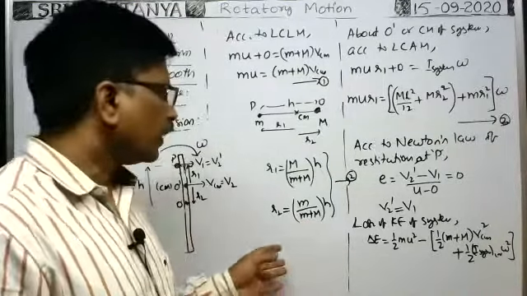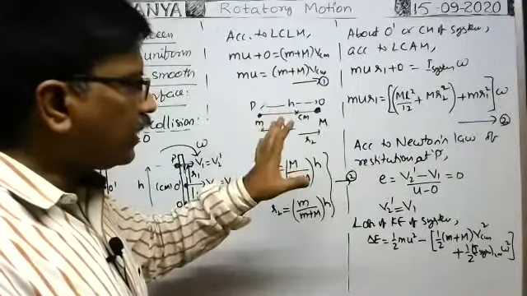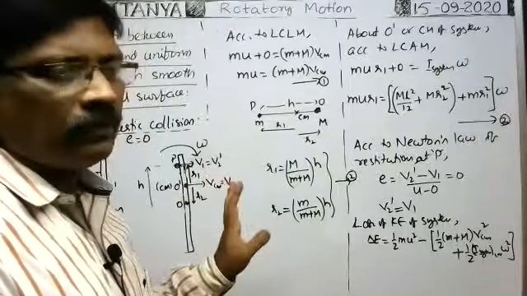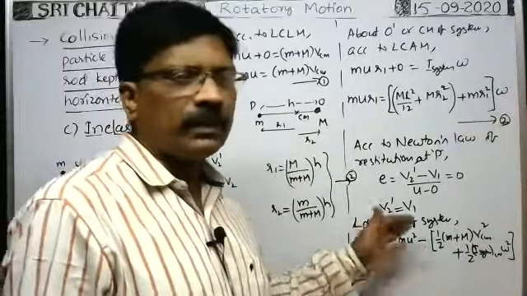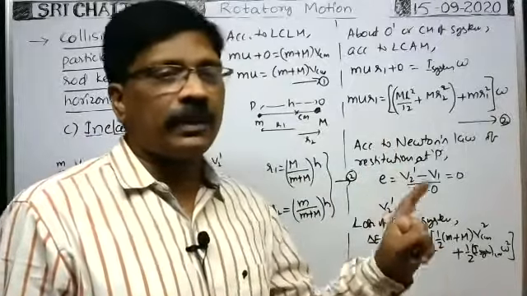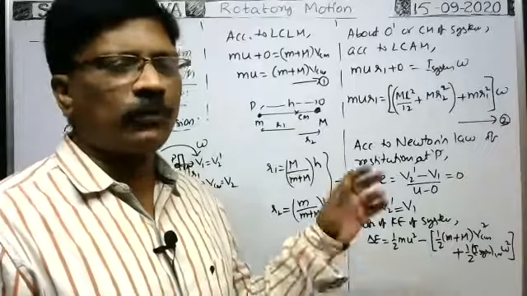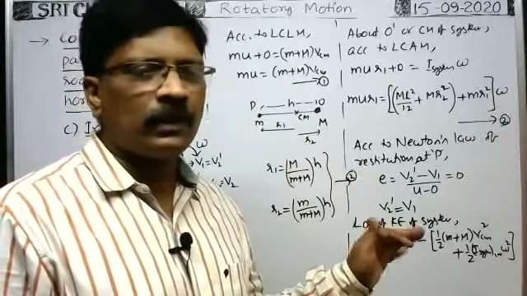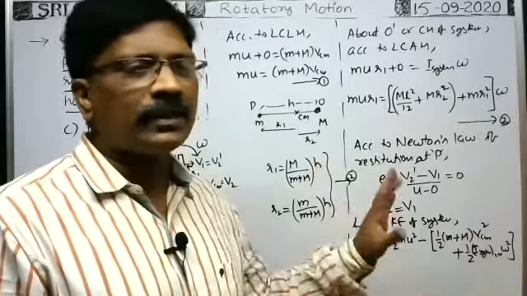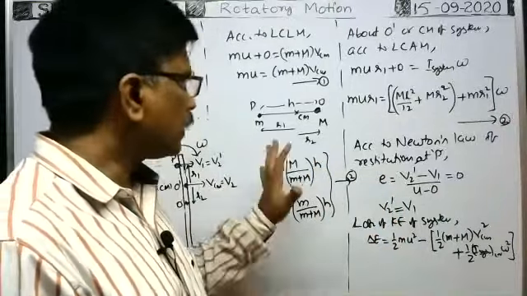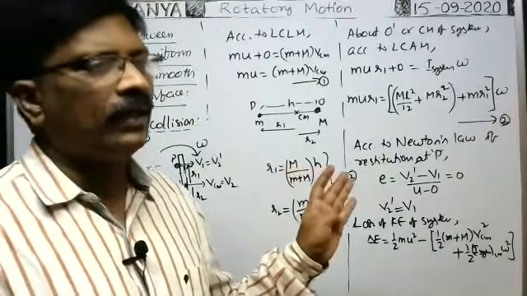Okay. So in case of inelastic collision, the loss of kinetic energy of the system is maximum. In case of semi-elastic collision, there is a loss of kinetic energy somewhat less compared with inelastic. But in case of elastic, there is no loss of kinetic energy by the system. Whatever the kinetic energy before collision, even after collision the total energy of the system remains the same, but it is distributed. Okay. So these are the different cases when collision takes place between the particle and the rod,